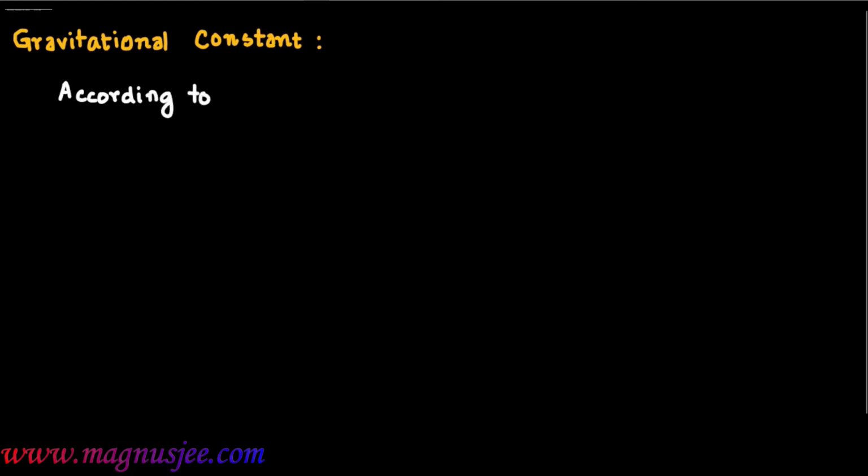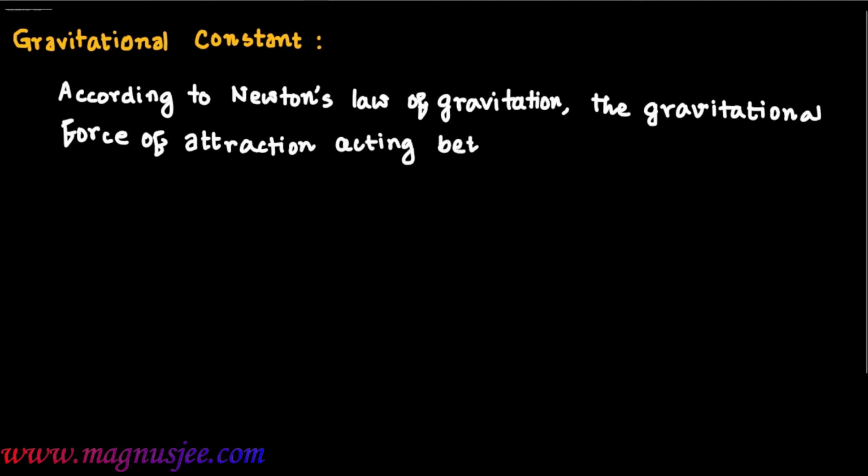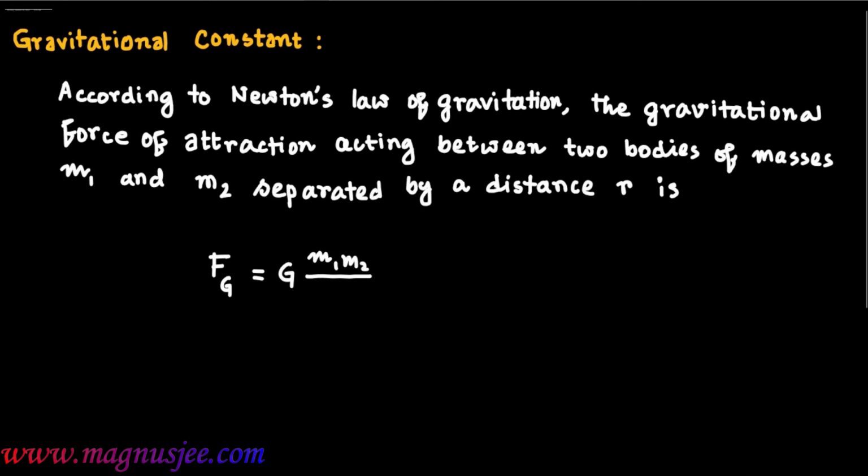According to Newton's law of gravitation, the gravitational force of attraction acting between two bodies of mass m1 and m2 separated by a distance r is given by Fg equal to G m1 m2 divided by r square.